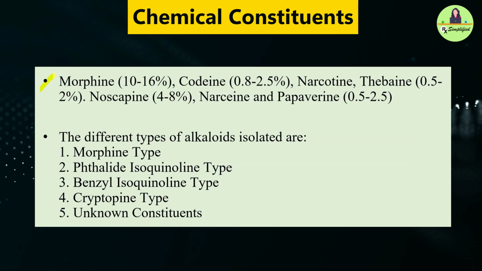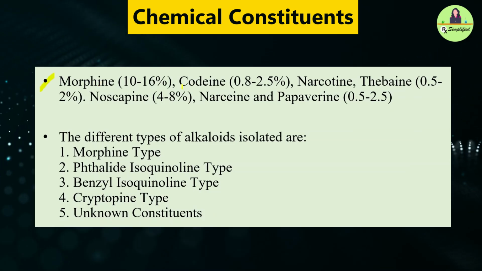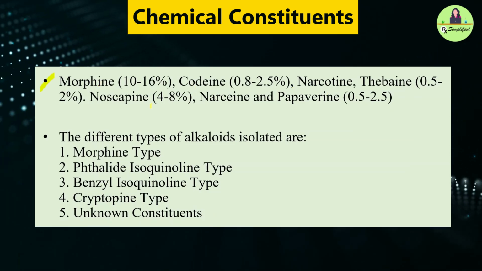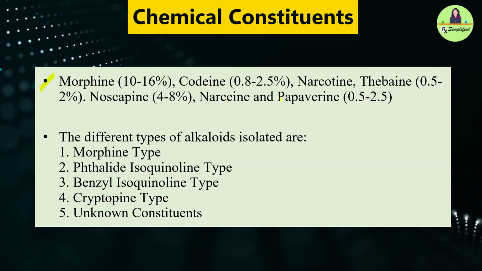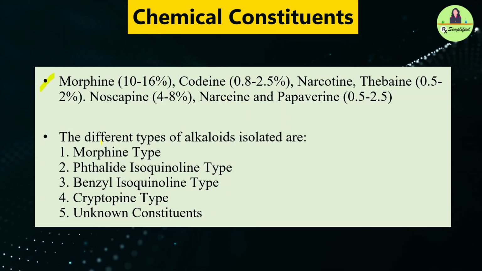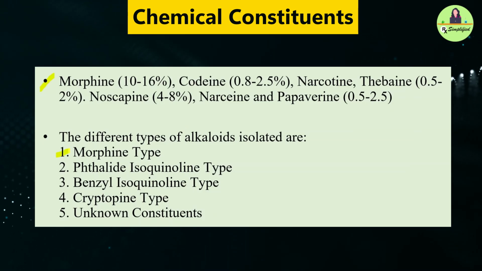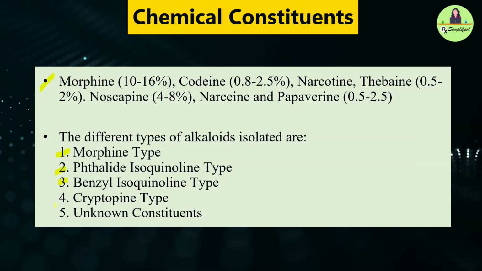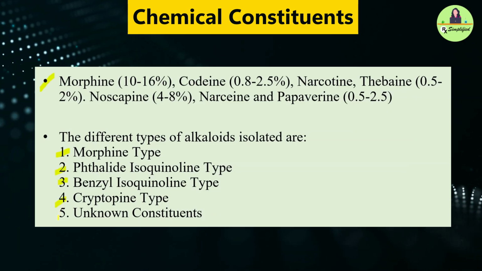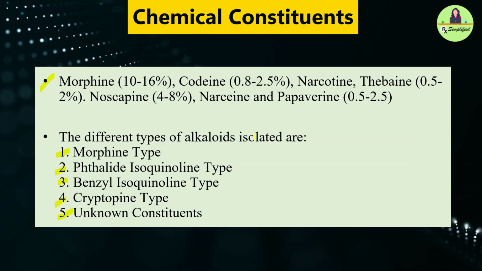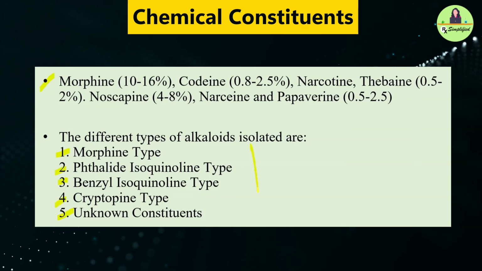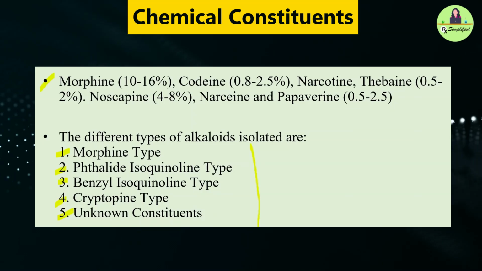Opium contains various alkaloids including morphine, codeine, narcotine, thebaine, noscapine, narceine and papaverine. These are classified into 5 different types: morphine type, phthalide isoquinoline type, benzyl isoquinoline type, cryptopine type and some unknown constituents. These compounds have significant medical and pharmaceutical uses, especially in pain management and medicine.